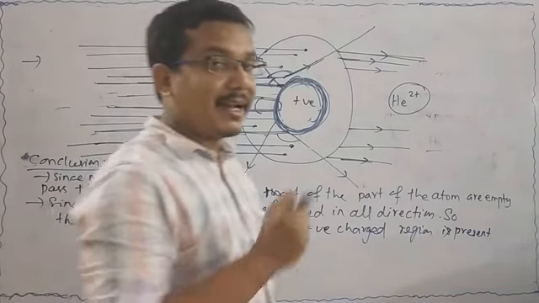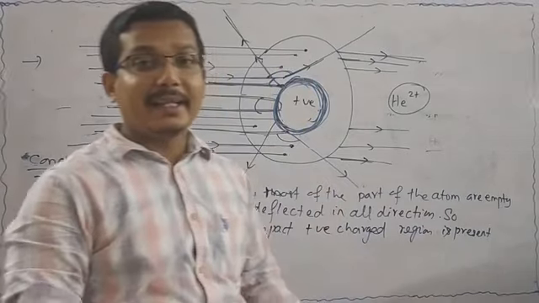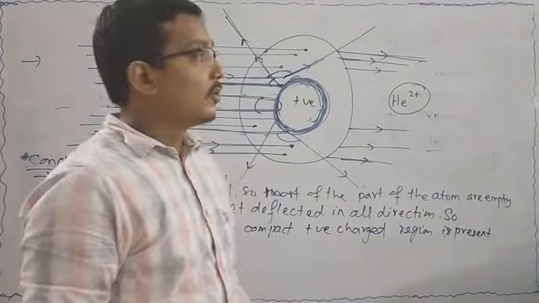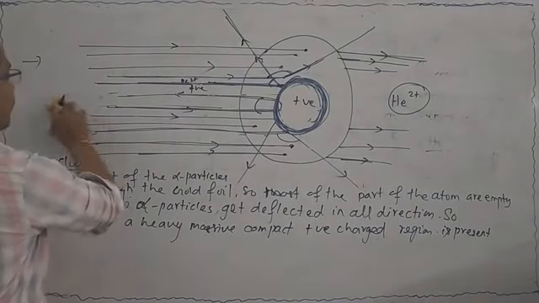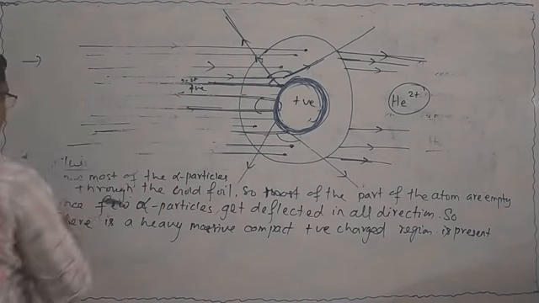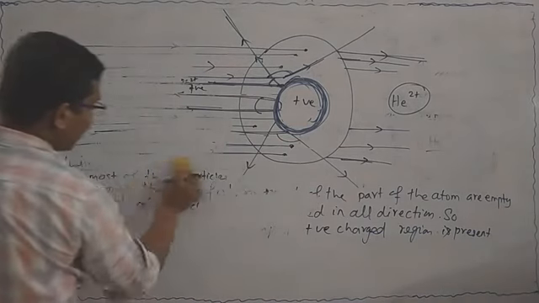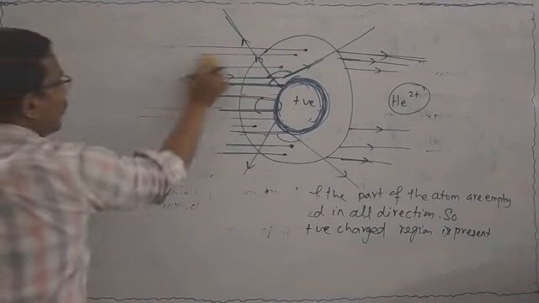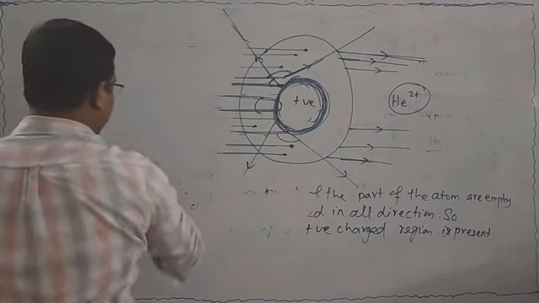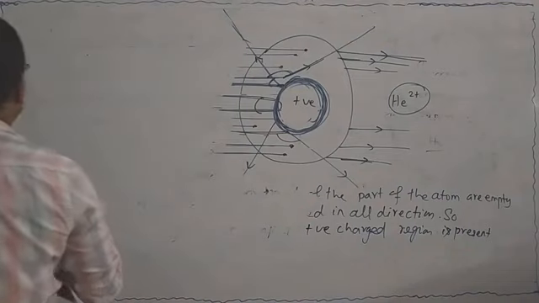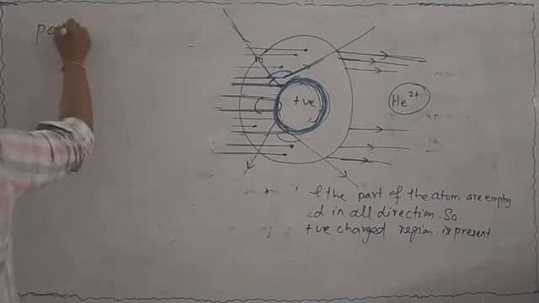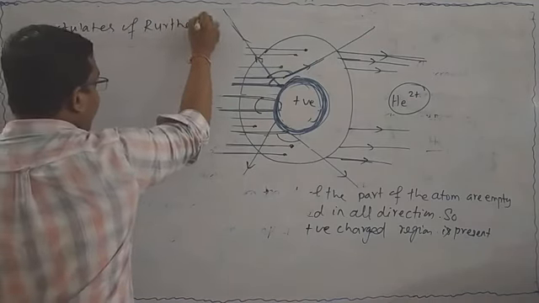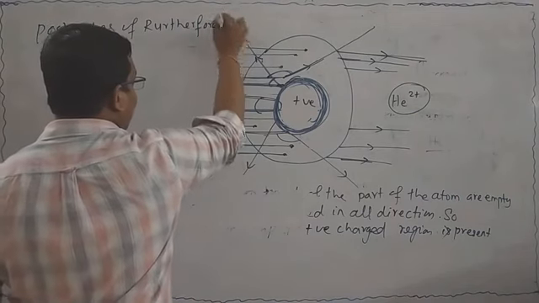From this experiment, he arranged some points and gave postulates. So, what are the postulates of Rutherford's atomic model? Next, I will discuss the postulates of Rutherford's atomic model.